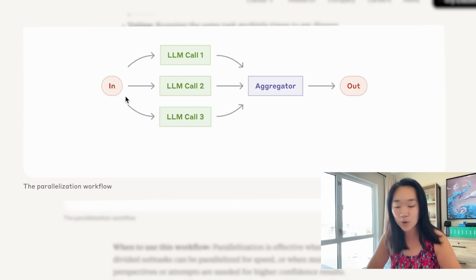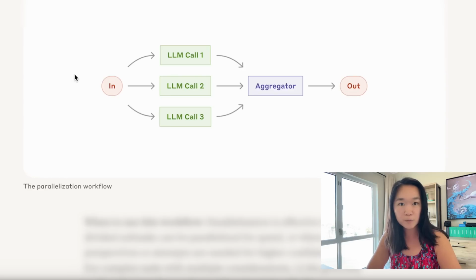Here's another example of a workflow. You have an input that goes in, and then it's going to go into various different LLM calls, and all of the results will then be aggregated, and you will get your output. An example of this could be social media. Let's suppose that you want to repurpose a blog post into multiple social media posts.